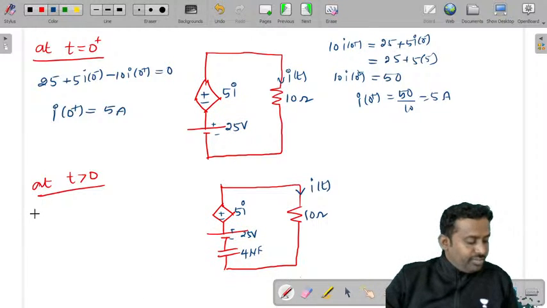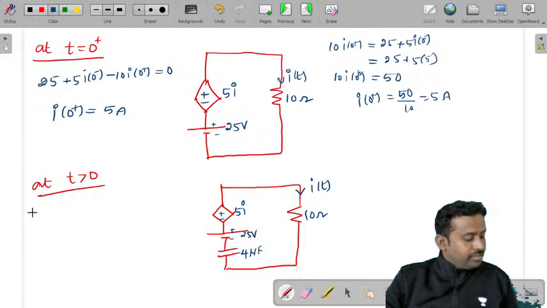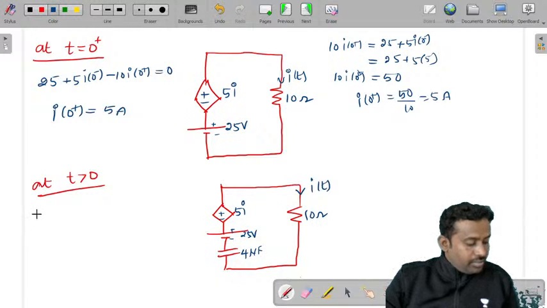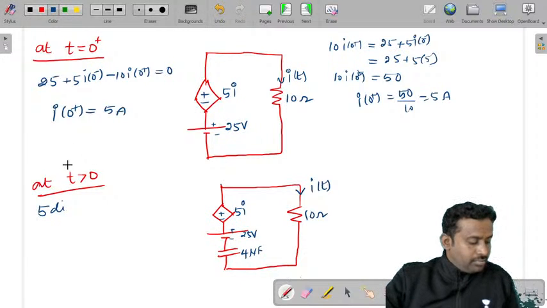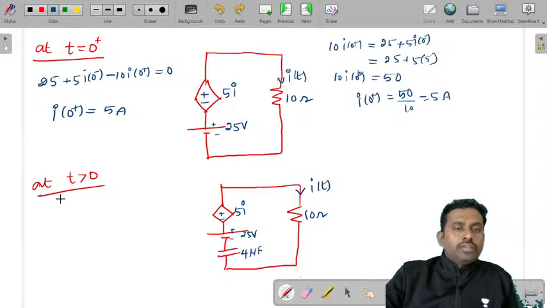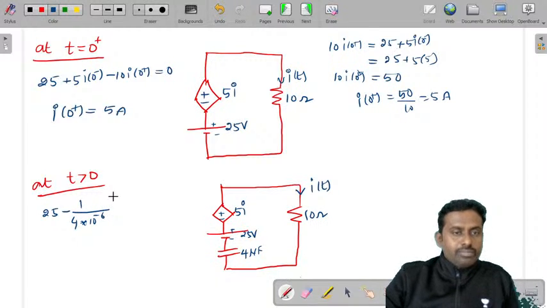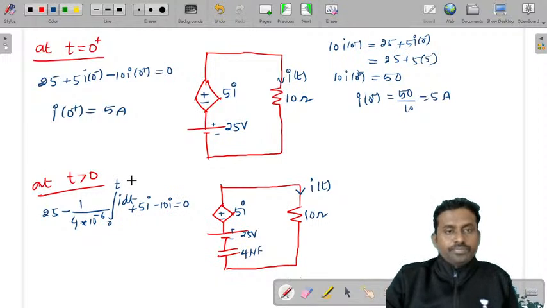So for t greater than 0, if you try to write the equation, what do you get? 5 di by dt at t greater than 0. What is that? 25 volts minus 1 by 4 into 10 power minus 6 microfarad into integral I dt from 0 to t plus 5i minus 10 into I is equal to 0.